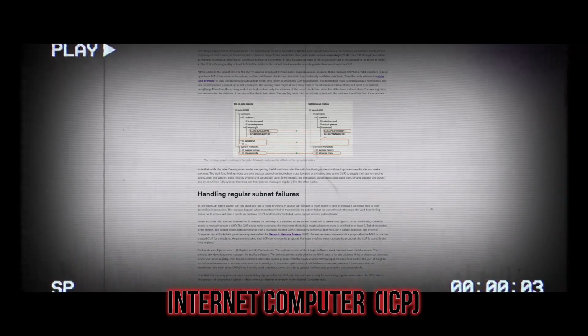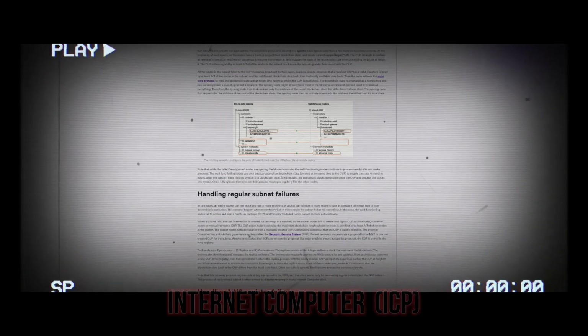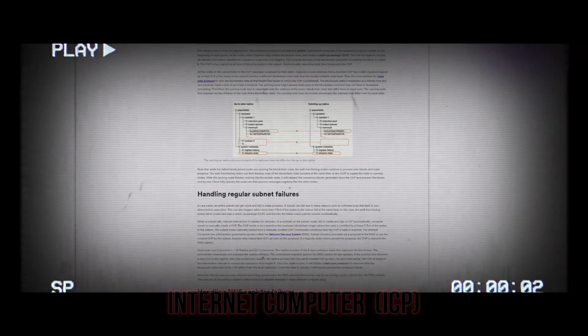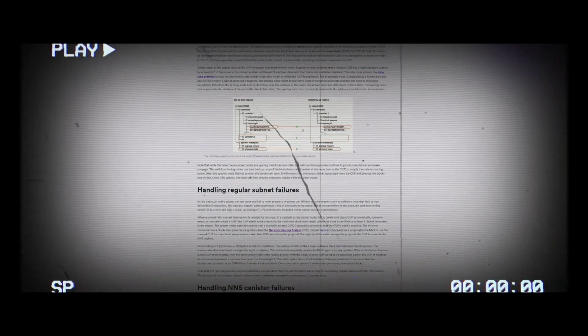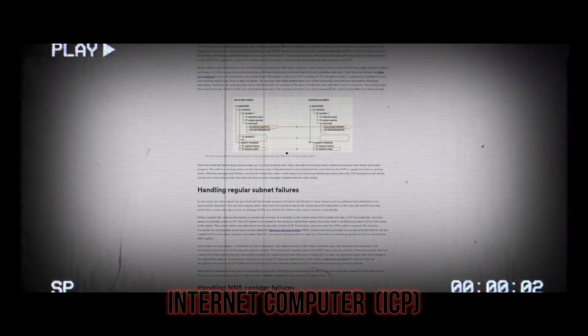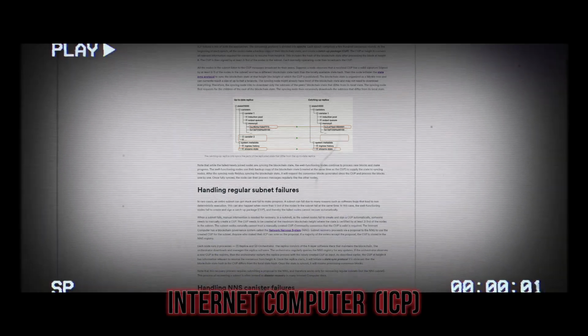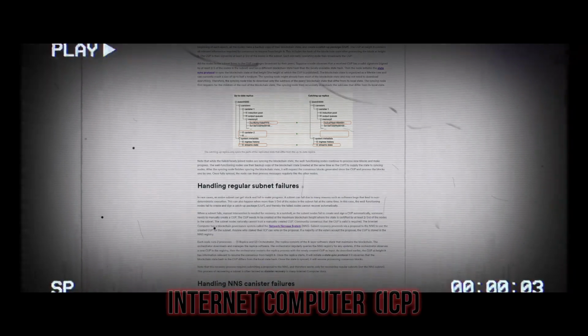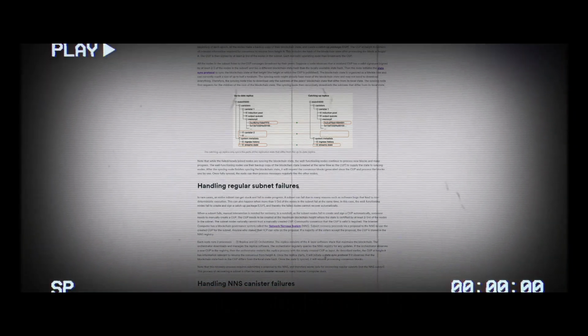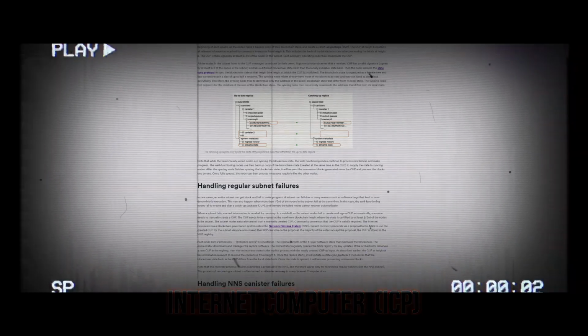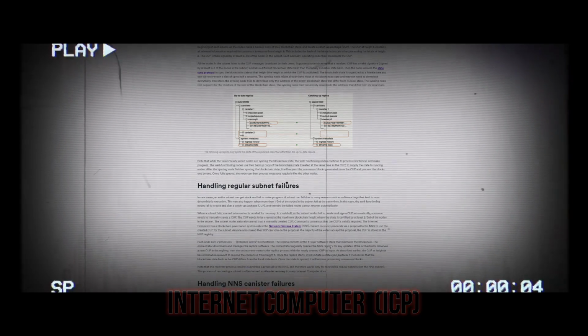Note that while the failed or newly joined nodes are syncing the blockchain state, the well-functioning nodes continue to process new blocks and make progress. The well-functioning nodes use their backup copy of the blockchain state, created at the same time as the CUP, to supply the state to syncing nodes. After the syncing node finishes syncing the blockchain state, it will request the consensus blocks generated since the CUP, and process the blocks one by one.